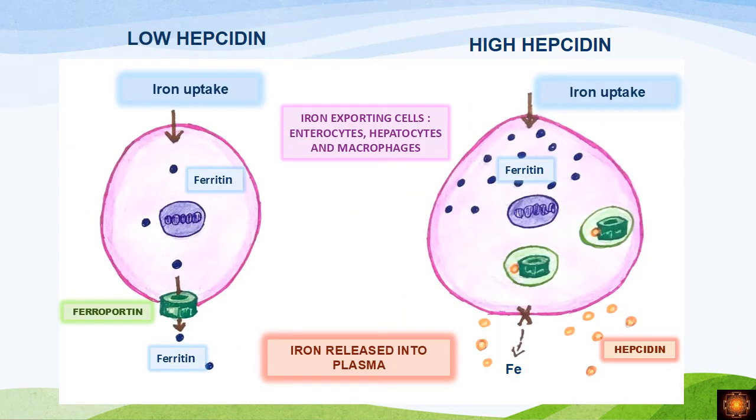Now if you have low hepcidin, what happens? The ferroportin will not be internalized, so whatever iron is absorbed will be released into the plasma. Whereas if you have high hepcidin levels, all the ferroportin molecules will be internalized, and once internalized, they undergo proteolysis. So there are no ferroportin molecules on the surface for the transfer of iron. When the transfer doesn't occur, iron starts accumulating within the cell itself. This accumulation we see typically in the enterocytes, hepatocytes and macrophages. So this is the effect of low hepcidin and high hepcidin levels.